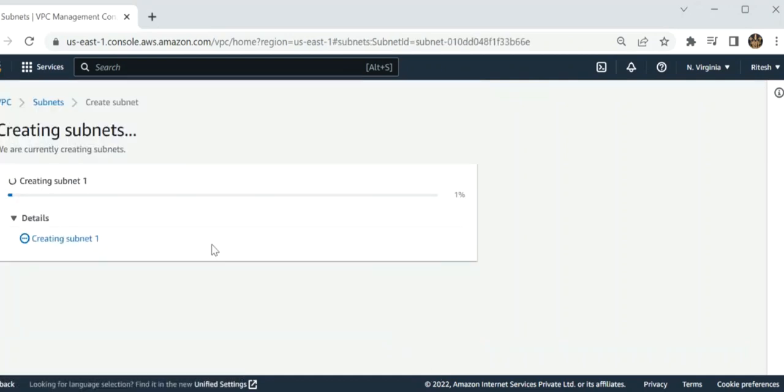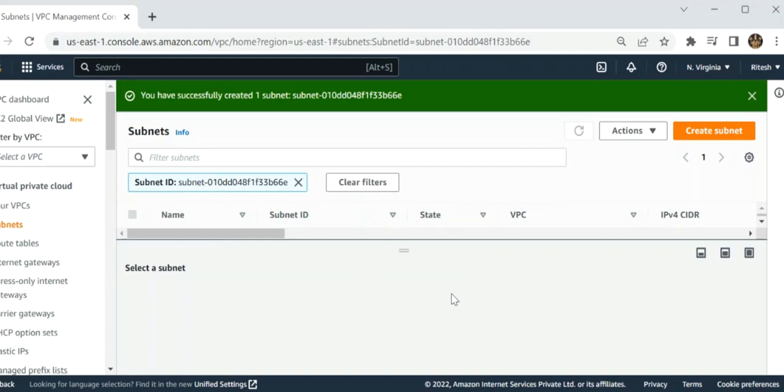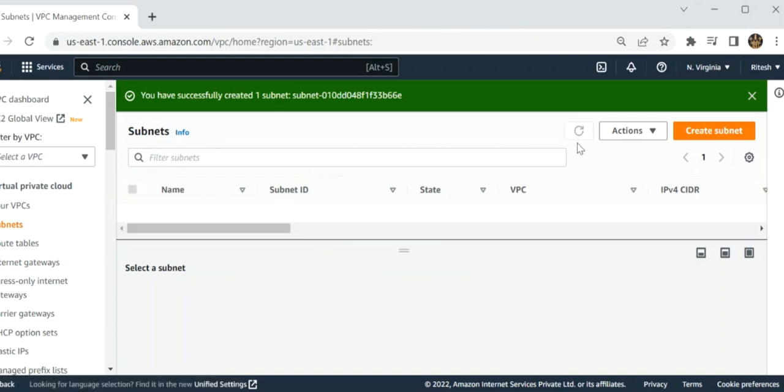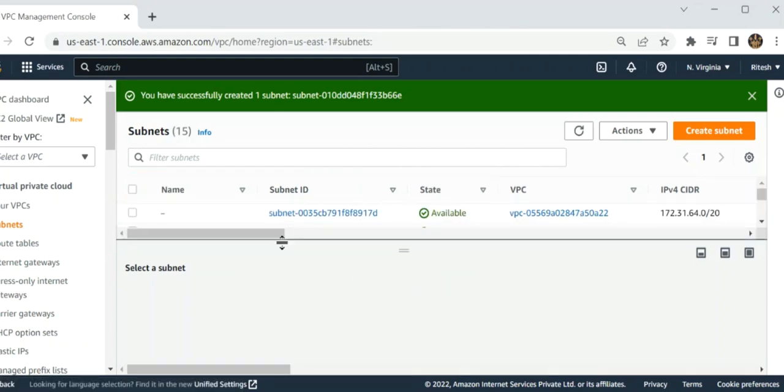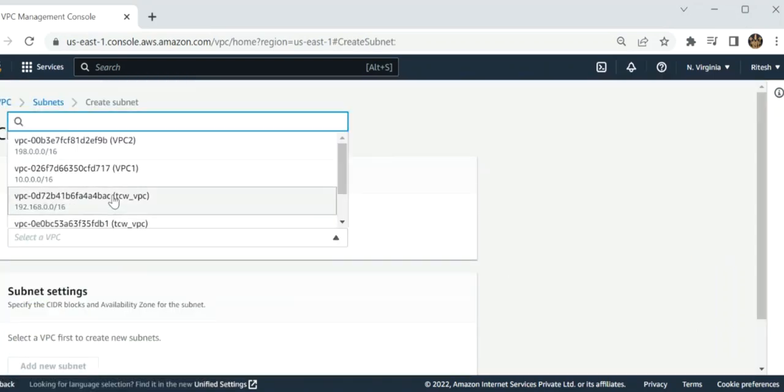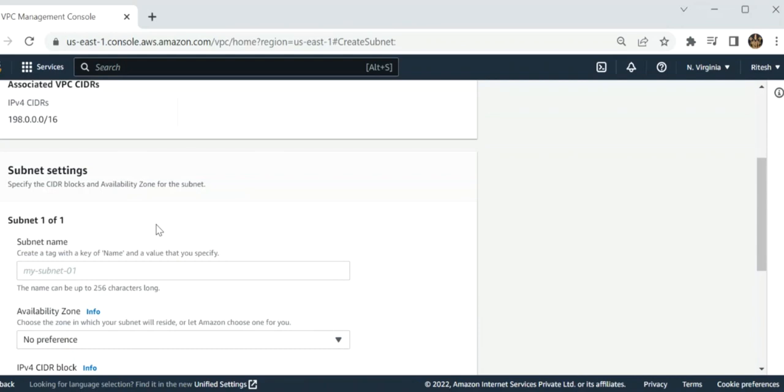Once the subnet has been created for one VPC, now I have to create another subnet for VPC2.